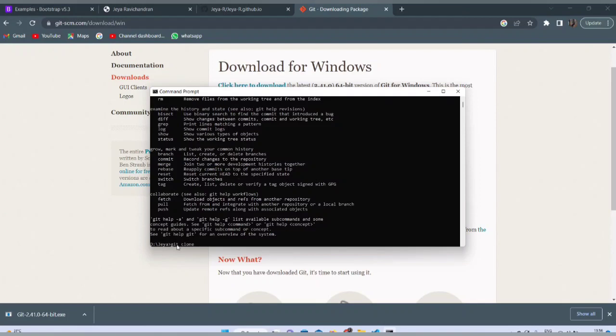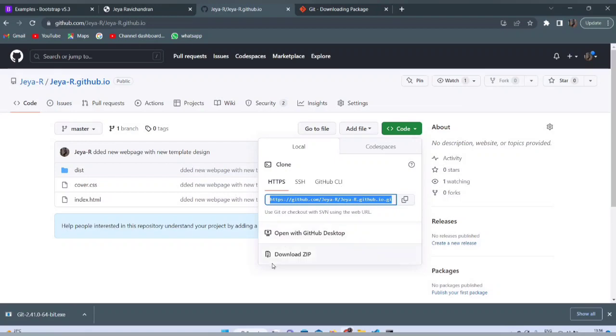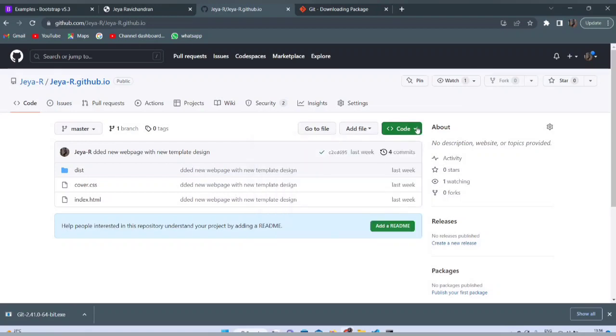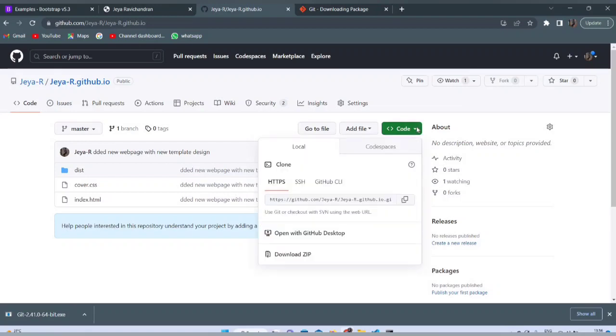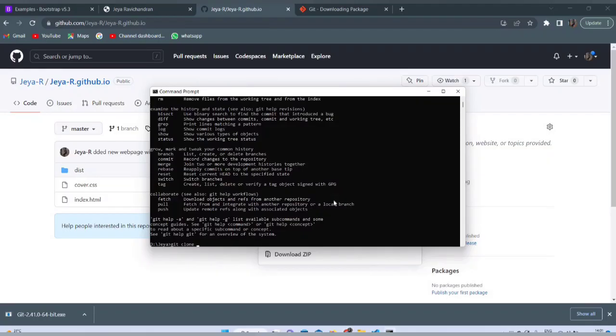For that I am using git clone, and then click on the code button here. You can see this HTTPS link. Copy this HTTPS link and then paste it here.